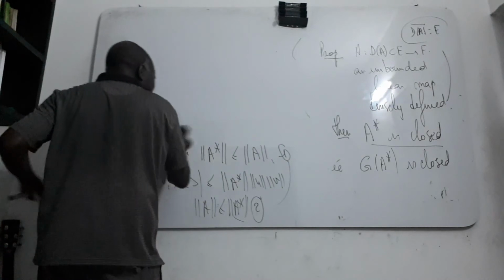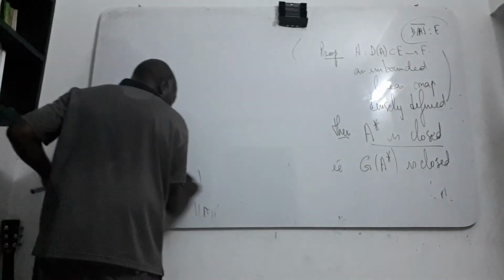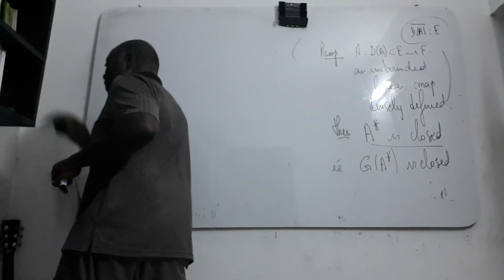We just consider some sequence which converges like this.